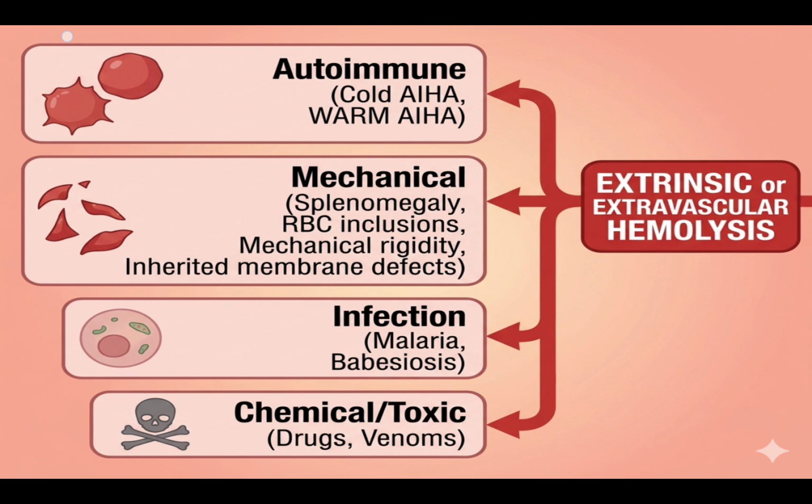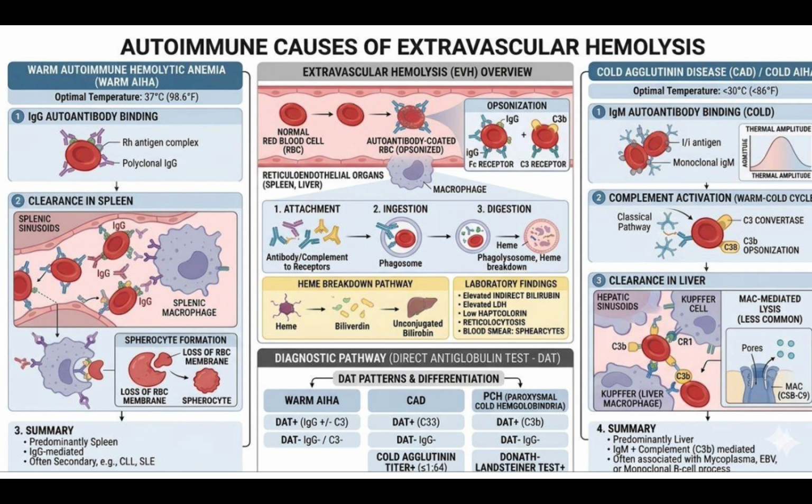First, we will see autoimmune conditions. The autoimmune causes of extravascular hemolysis are of two types: warm autoimmune hemolytic anemia and cold autoimmune hemolytic anemia. In warm autoimmune hemolytic anemia, the optimal temperature is 37 degrees Celsius. In this condition, the RBCs are bound by IgG autoantibody, and this whole complex is eaten by macrophages present in the spleen. And in cold autoimmune hemolytic anemia, the RBCs are surrounded by IgM autoantibody, and the whole complex is eaten by macrophages present in the liver.